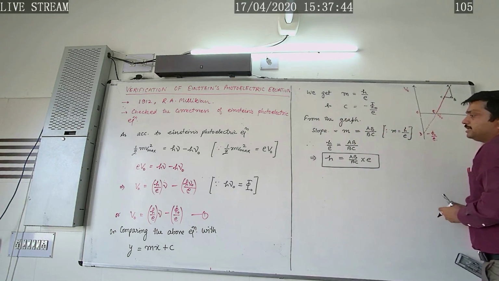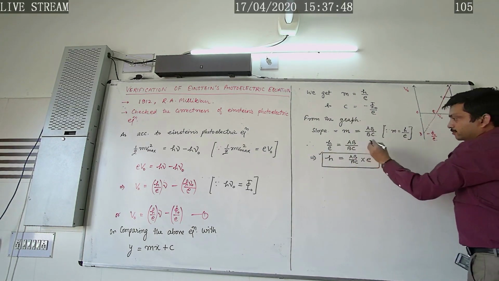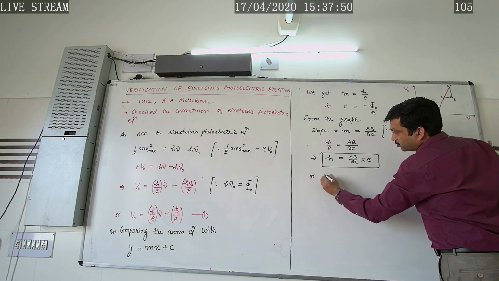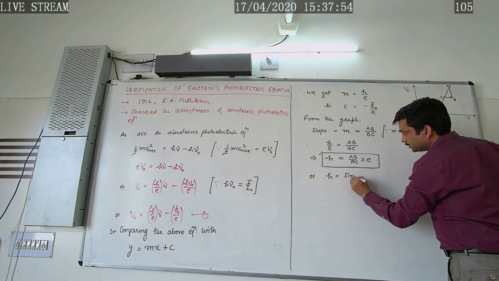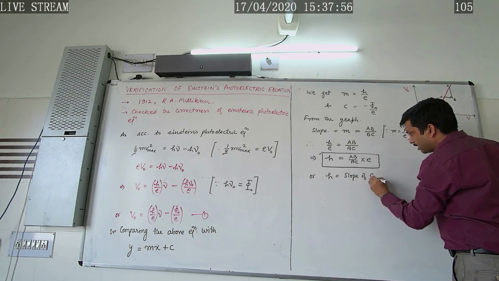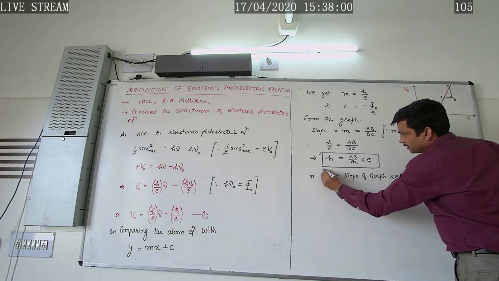So in this way he verified, or checked, the correctness of the relation. Or we can also write it as h equals slope of graph multiplied by E.